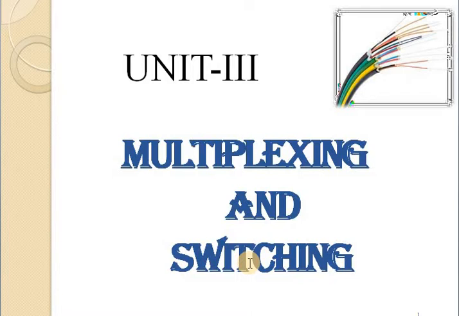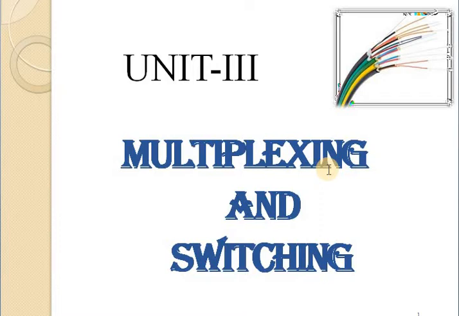There are a total of 3 types of multiplexing: frequency division multiplexing, time division multiplexing and wavelength division multiplexing. Out of these, time division multiplexing is again divided into synchronous and asynchronous time division multiplexing.